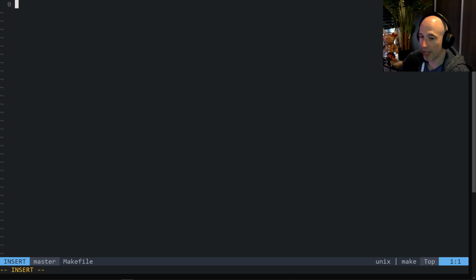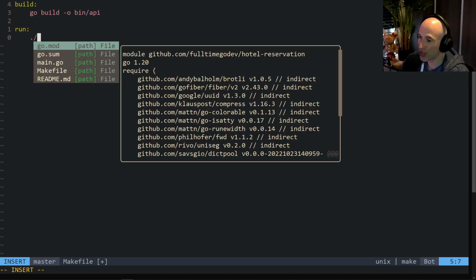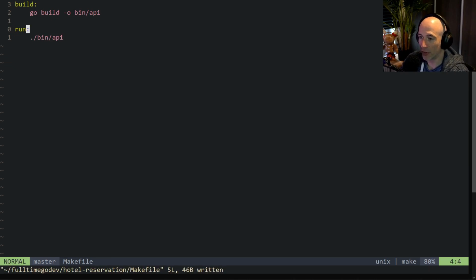We're going to make a Makefile here, and we're going to say build to build our project. We're going to say go build -o, and it's going to be in bin. And we're going to call this api, for example, something like that. And we are going to build the main file. So that's already good, I think. The next thing we're going to do is run. That's basically for running or building it. So we're first going to build it in our bin directory, and then we are going to run the executable. And that's going to be ./bin/api. That should be good enough.